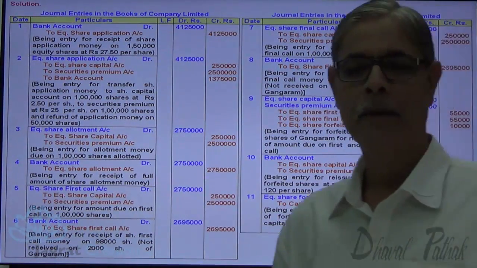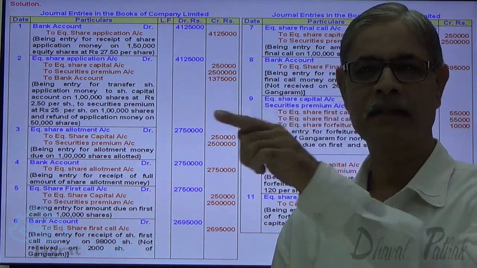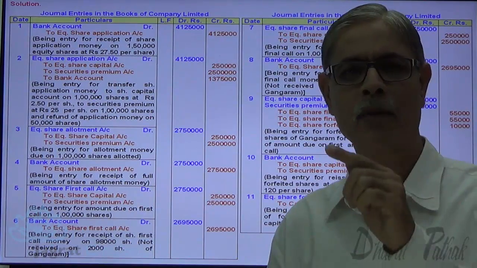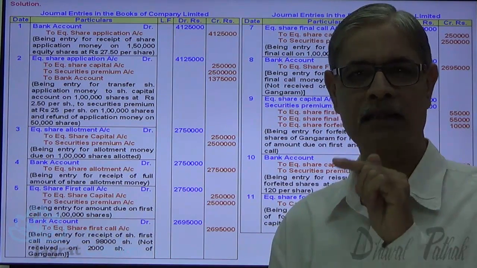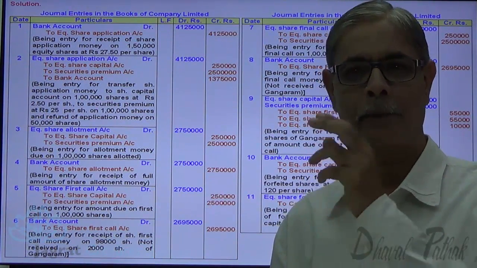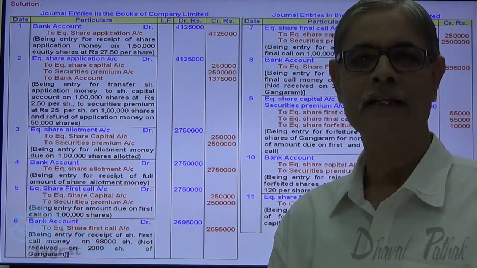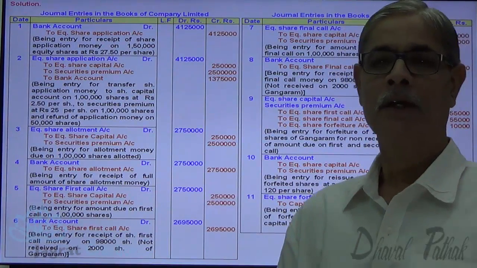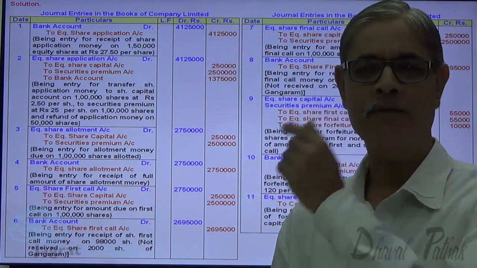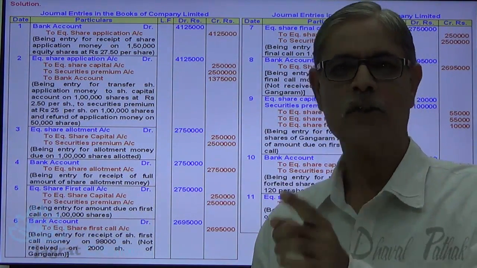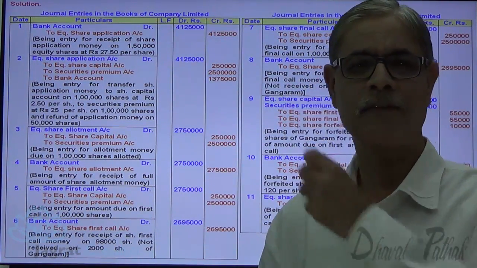Now I want to prepare security premium account. Security premium account is credited with the amount received at the time of application. It gets credited with the security premium due with allotment, and with security premium due with first call and final call. So there will be 4 credit entries to security premium account. It is credited on due basis in case of allotment, first call and final call. And in case of first call and final call, we have not received security premium, that is 50,000, 50,000 each.